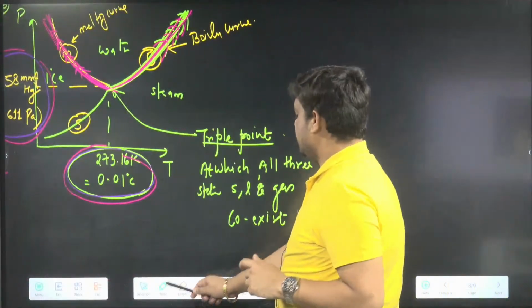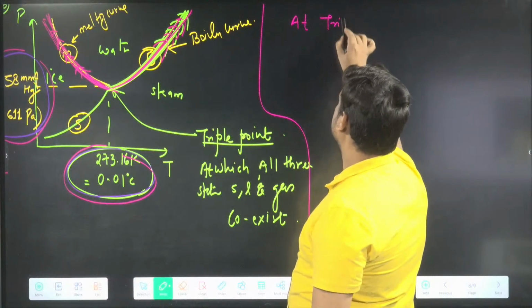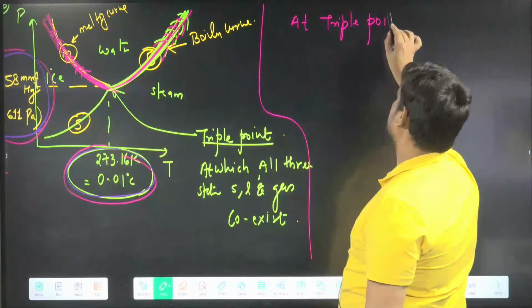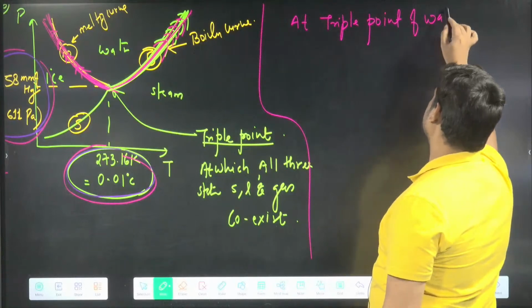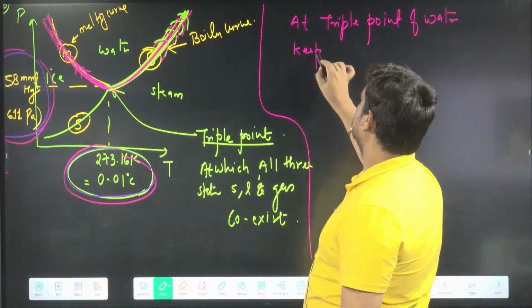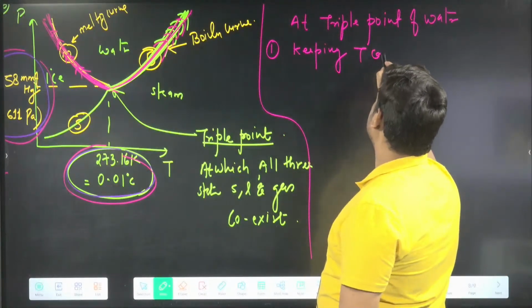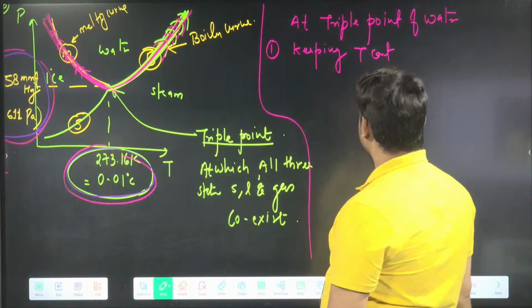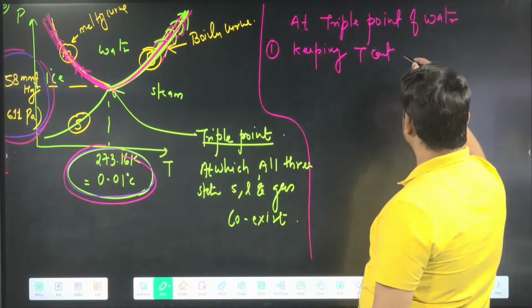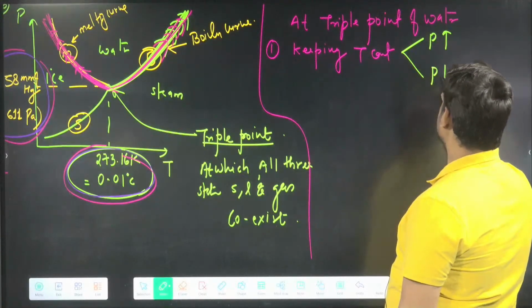They will say, at the triple point of water, two questions they ask. Number one, keeping temperature constant, I can increase the pressure and I can decrease the pressure.